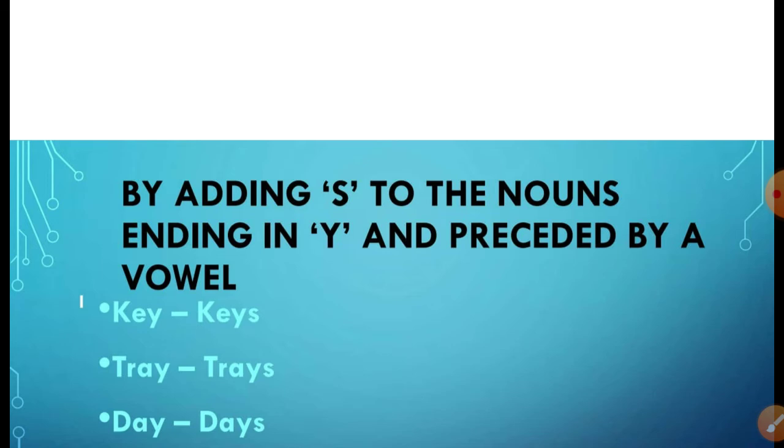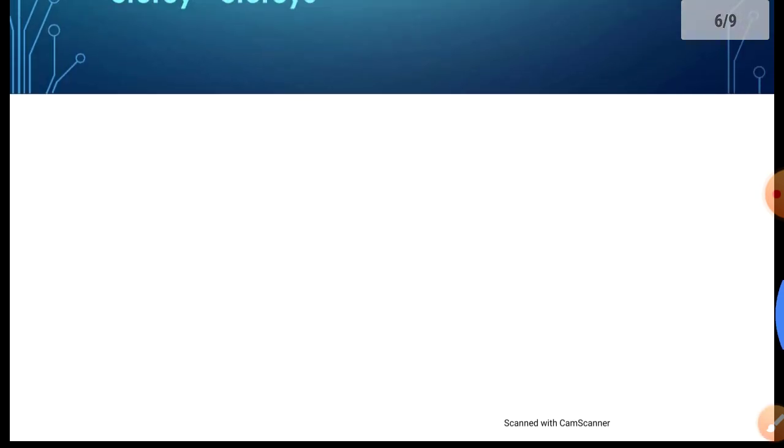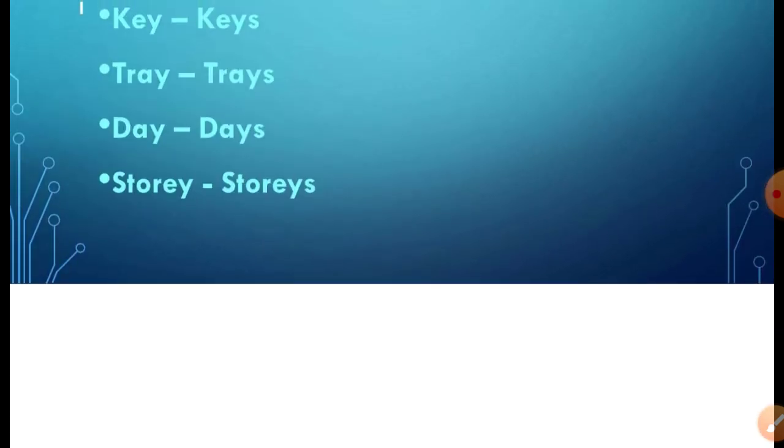For example, key, keys, tray, trays, day, days, story, stories. But a story of a building. In story, the last sound is y and before y is r. So y changes into i and es is added. But here, a story of a building, before y there is e, a vowel. So only s is added to make plural.